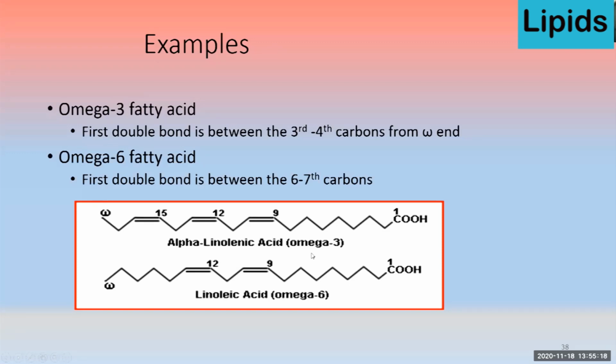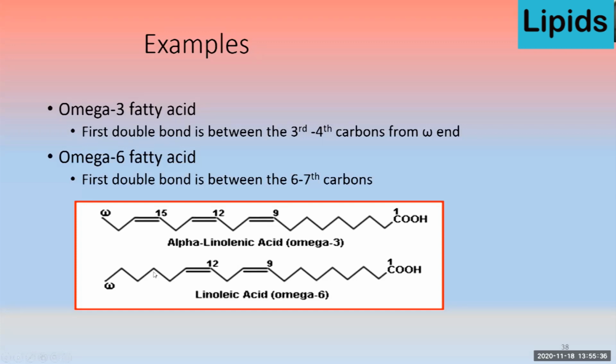So all those fatty acids where the first double bond is at the number 3 carbon are known as omega-3 fatty acids. Similarly, for omega-6, again linoleic acid, that is again 18 carbon, but it contains only 2 double bonds. So here the first is on 1, 2, 3, 4, 5, 6. So they are known as omega-6 fatty acids.